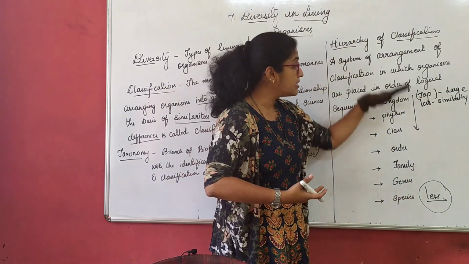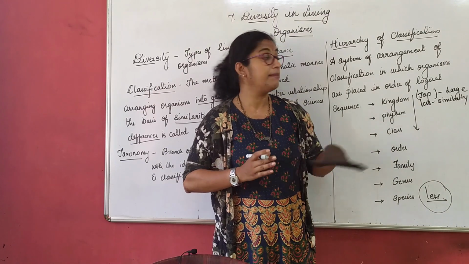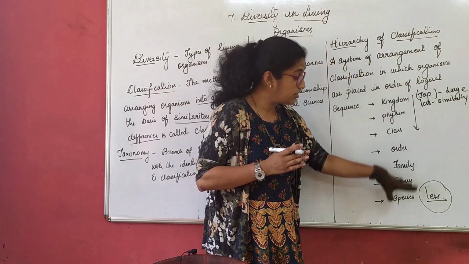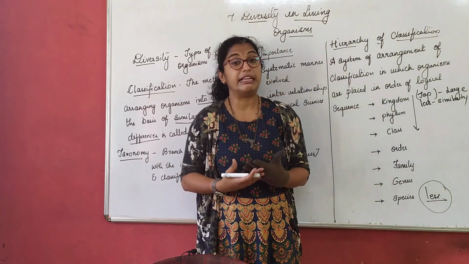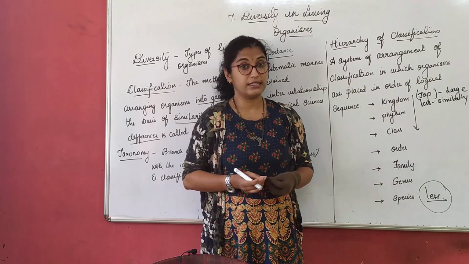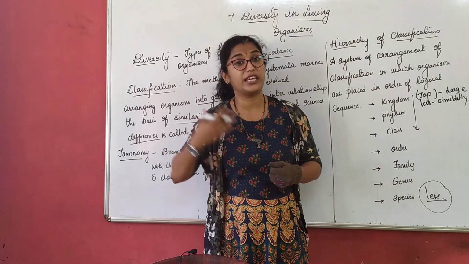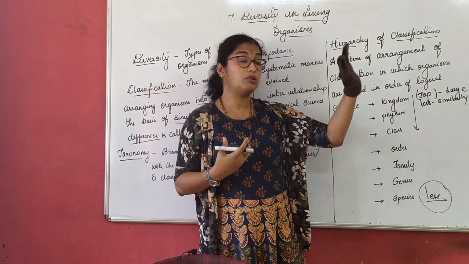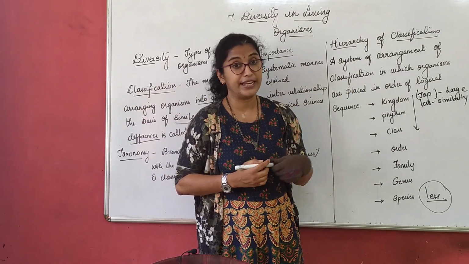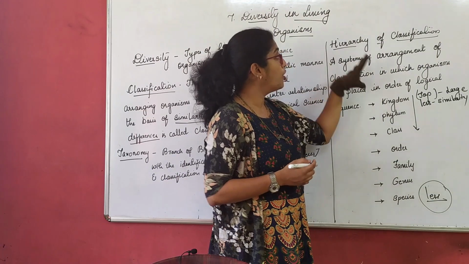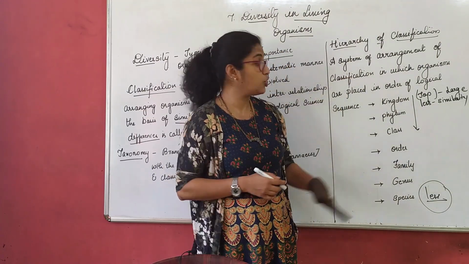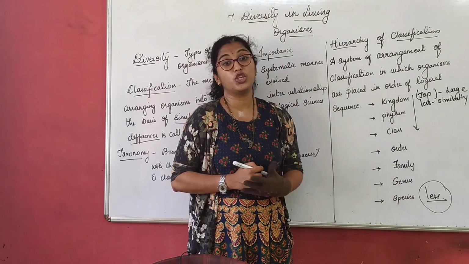So this class of studying, this kingdom or this classification of this hierarchical level, we do not study in 9th standard. We only understand in a kingdom level classification how the organisms are classified. But we should know what is the hierarchy of classification and how the classification is done.